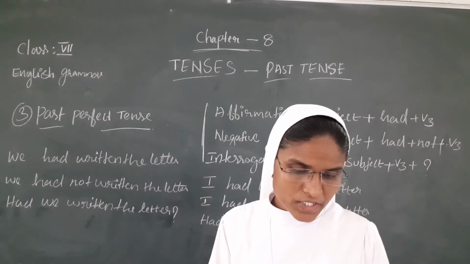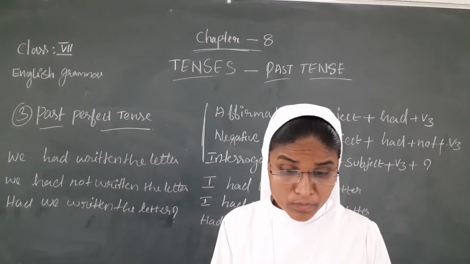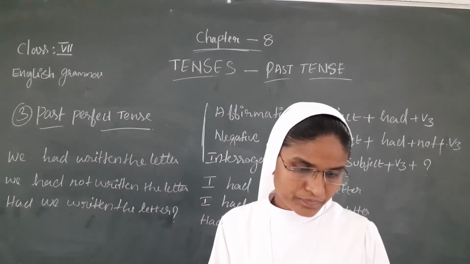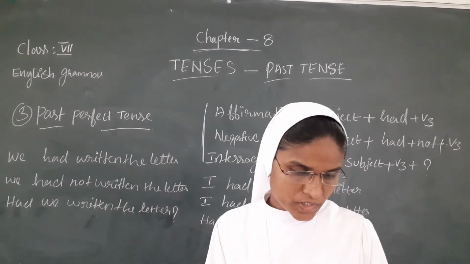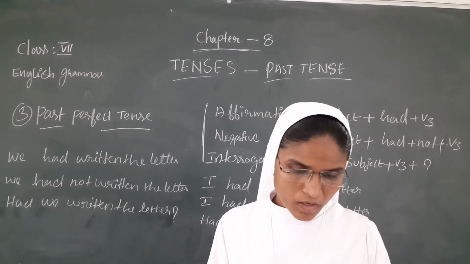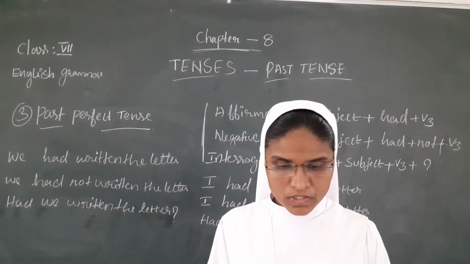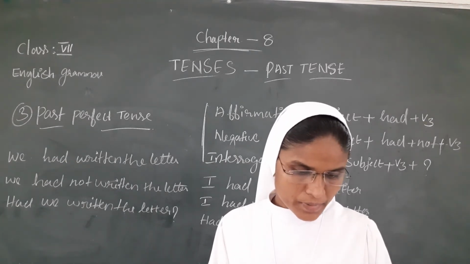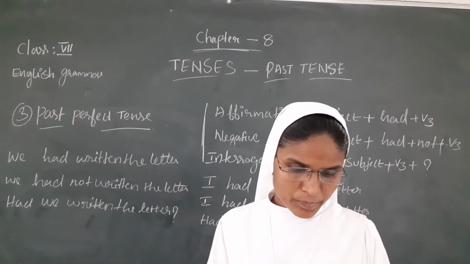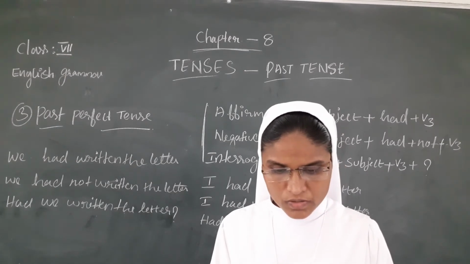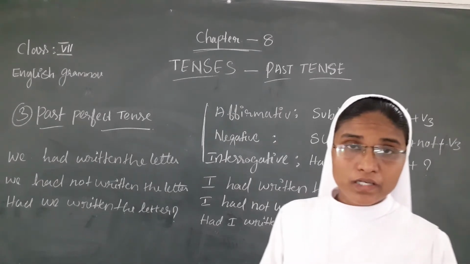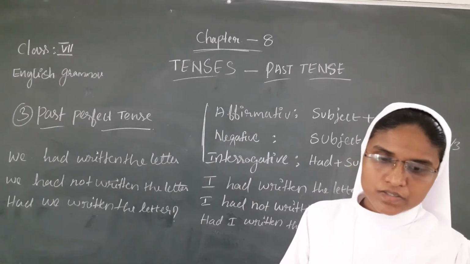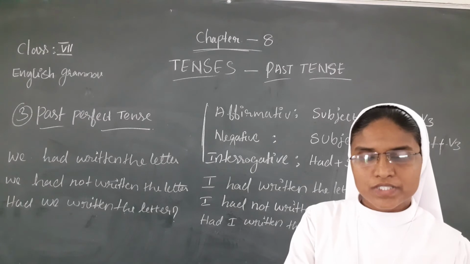To express an action completed before a given moment in the past: I had finished the interview by 10 p.m. It is used in conditional clauses to indicate non-fulfillment of a condition in the past: If she had prepared well, she could have scored better marks. So this is the past perfect tense.